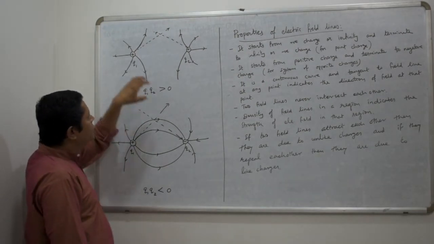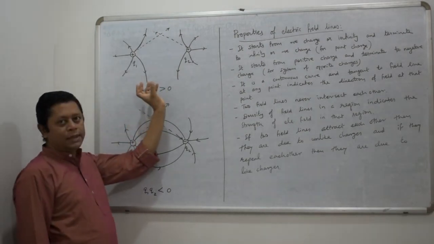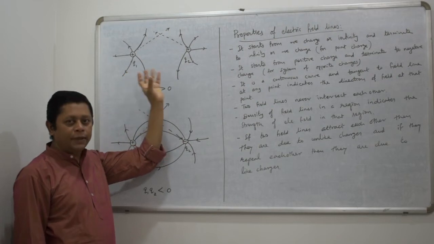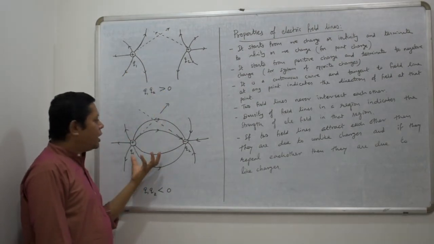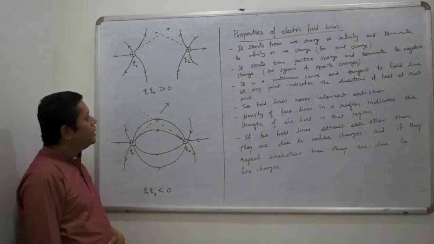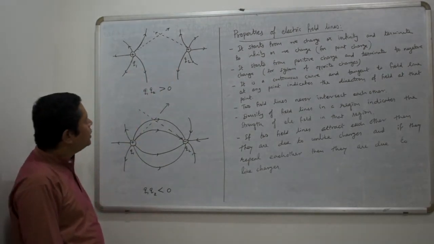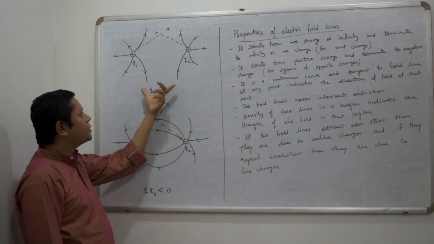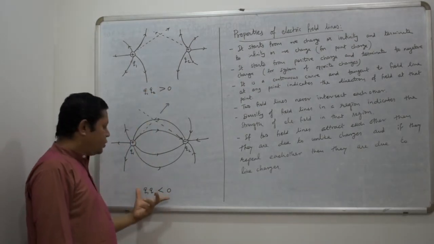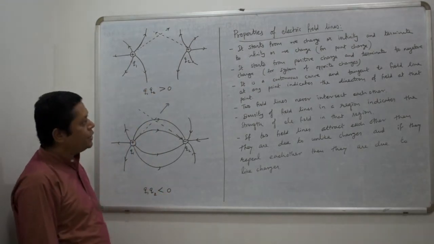So here, due to like charges, the field lines repel each other. Unlike charges, they attract each other. So this is the field line pattern for Q1 Q2 greater than 0, and this is for Q1 Q2 less than 0.